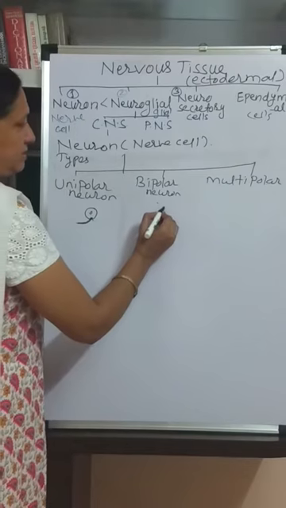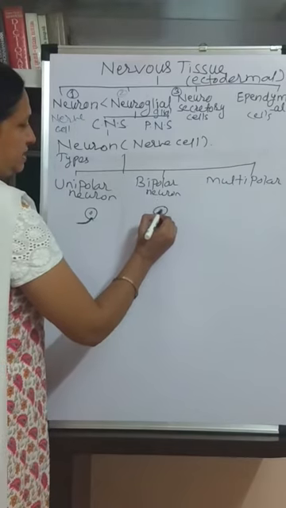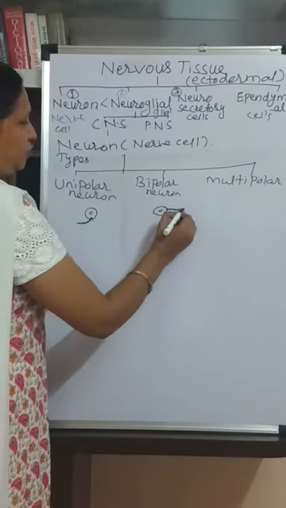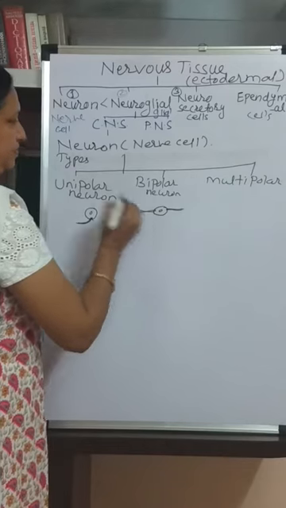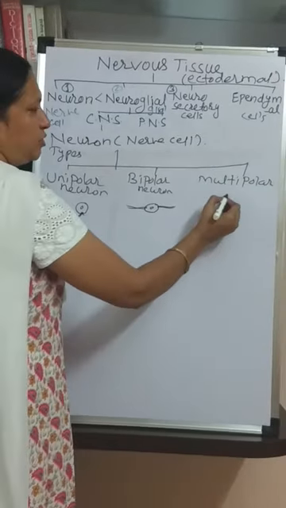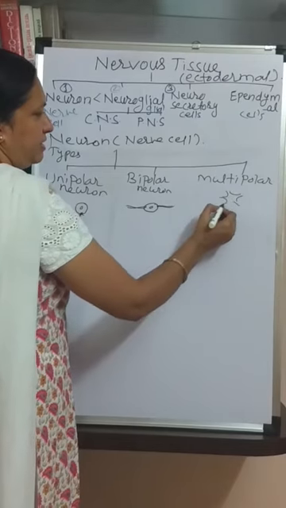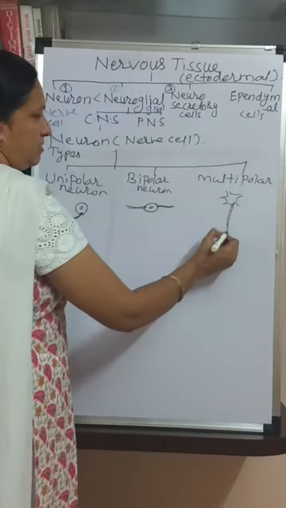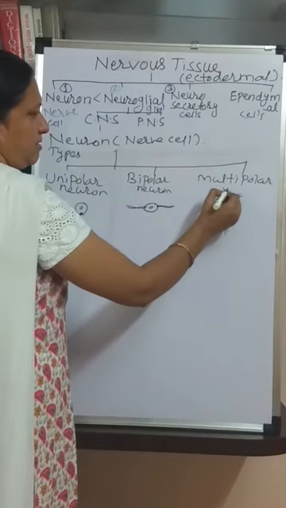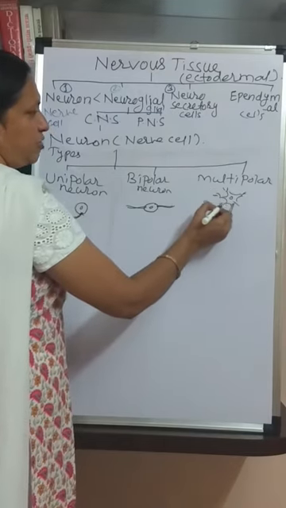Bipolar neuron means the processes arises from the two poles, and multipolar neurons, in 11th standard actually we studied the multipolar neuron. This is the multipolar neuron.